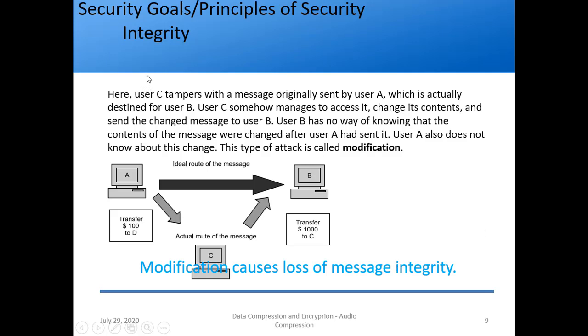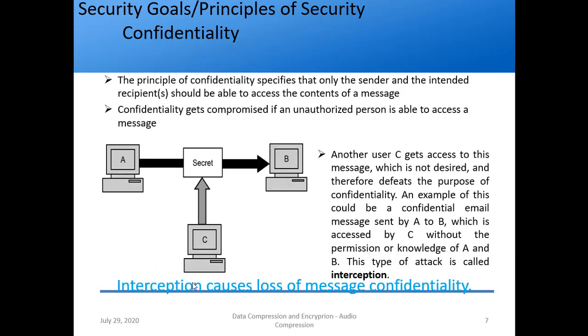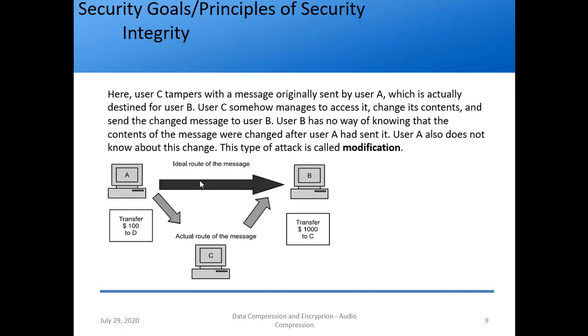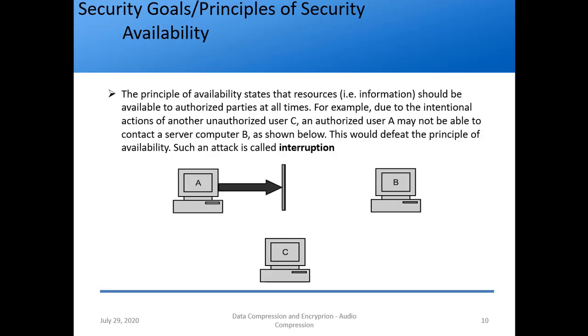So again, if the question is what is the attack on data integrity, what is the answer? The attack is called modification. It means the message is actually modified. What was happening in the earlier case? The message was only intercepted, but it was not modified, right? So I can say safely that in this case confidentiality is lost as well as integrity is lost.